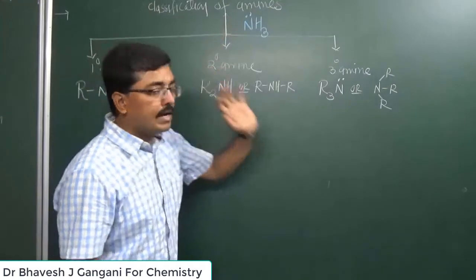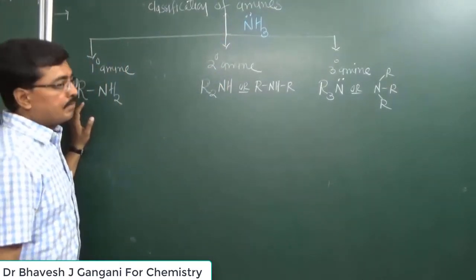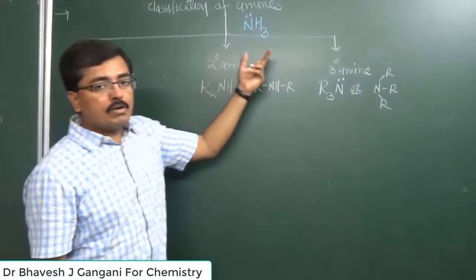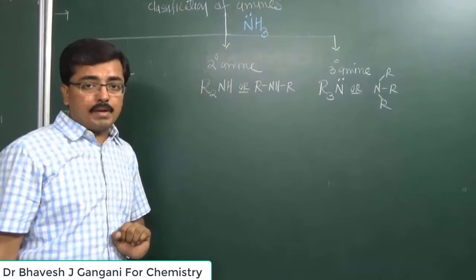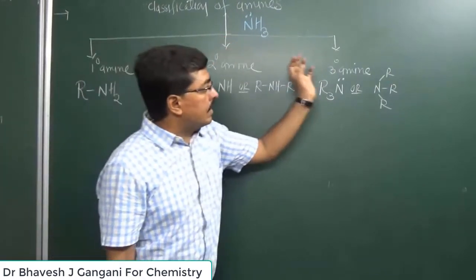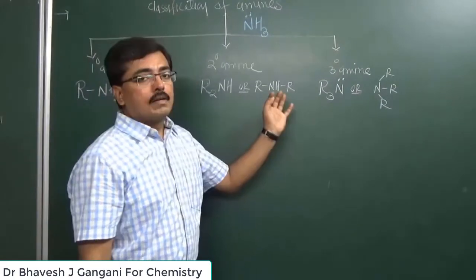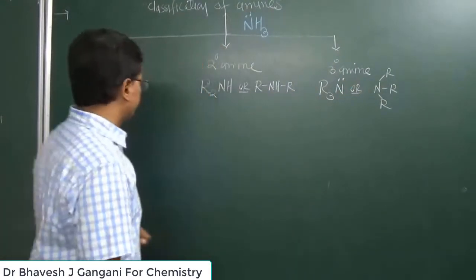From ammonia, if one hydrogen atom is replaced by a hydrocarbon, then we get primary amine. If two hydrogen atoms are replaced by 2 different hydrocarbons, then we get secondary amine. It has the general formula R2NH. If all 3 hydrogen atoms of ammonia are replaced by alkyl groups, then we get a tertiary amine.